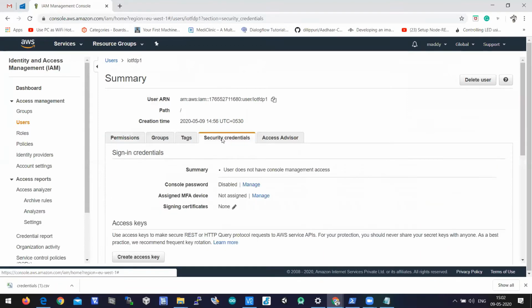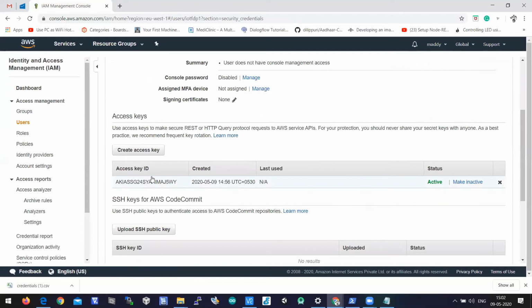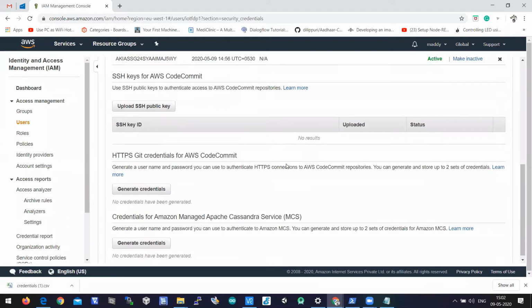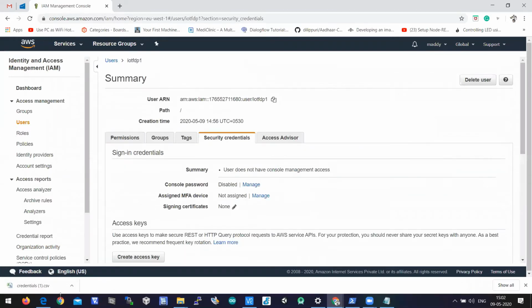Talking about security credentials, we have created an access key and secret access key. You cannot retrieve it again and again, so it is hidden. It is a secret key. That is why we have downloaded the credentials into a CSV file, and from the CSV file we can open it and copy the credentials wherever needed.